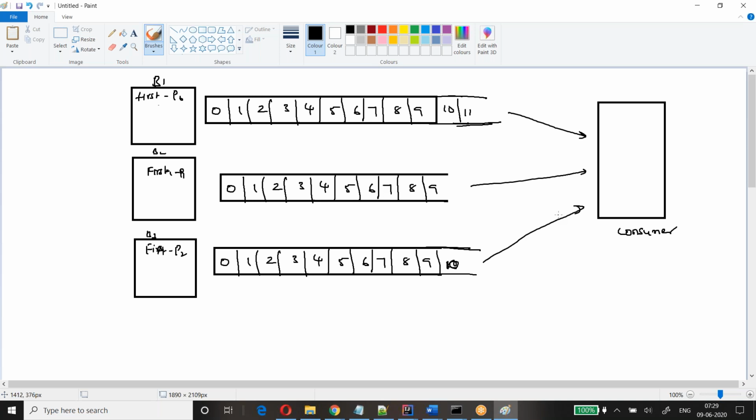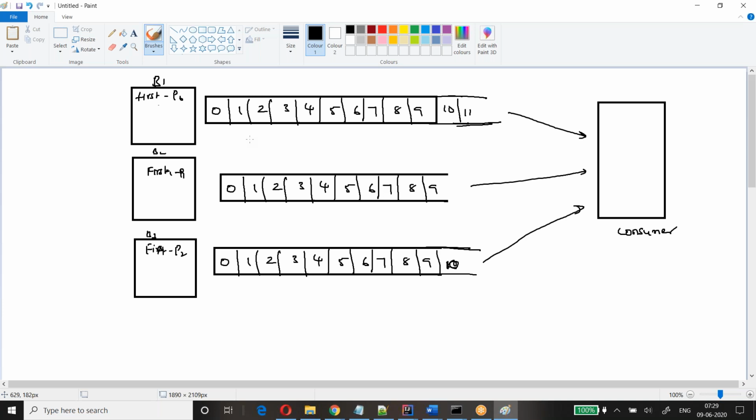This consumer knows that as soon as you define the Kafka topic name, it knows which brokers it has to connect to. When you know the topic name, and the topic is there in broker 1, broker 2, broker 3, your consumer knows which brokers to connect to and from which brokers it has to read the data. Understand?